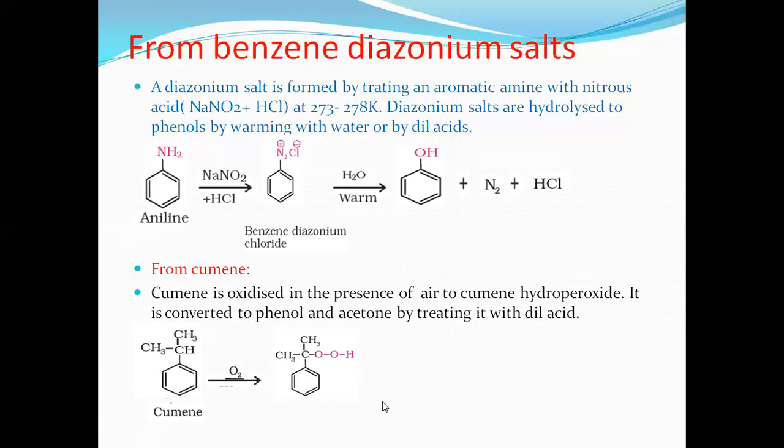Now it is just heated or warmed. After heating in the presence of acid medium, acetone is removed with the formation of phenol. Phenol is formed and the side product acetone is also formed. So remember, when cumene is oxidized, cumene hydroperoxide is formed, which on hydrolysis in the presence of acid medium gives phenol.